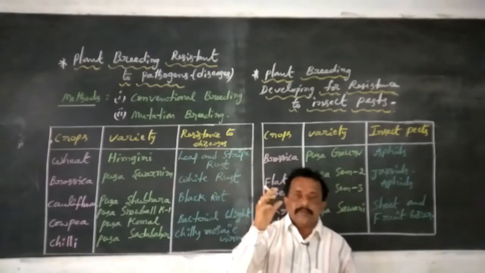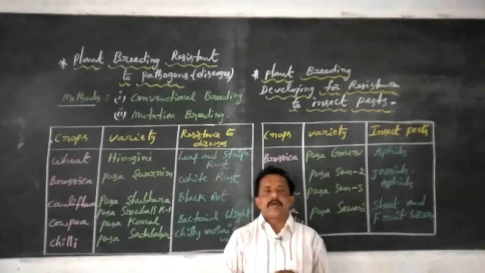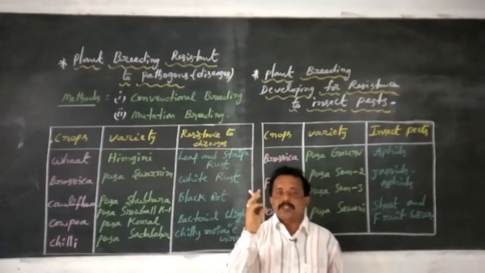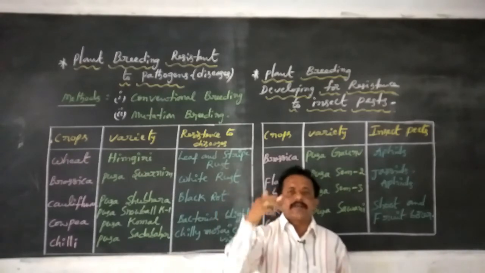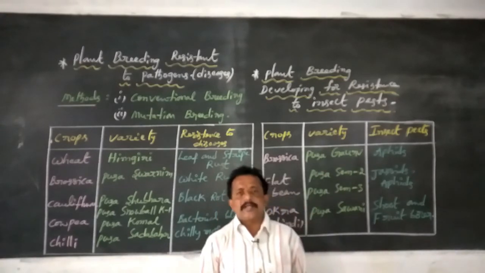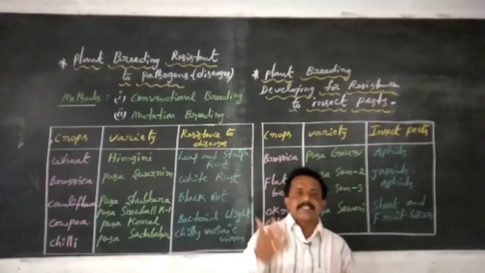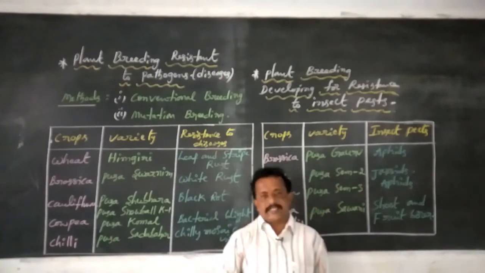This conventional breeding was introduced by Dr. M.S. Swaminathan. Dr. M.S. Swaminathan introduced several hybrid crop plants, mainly wheat, maize and rice.